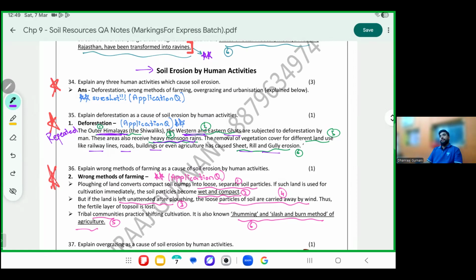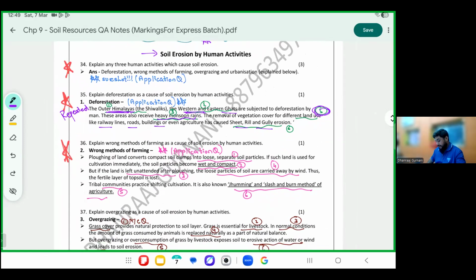When you cut down the forest, which parts? Himalayas, Western Ghats, Eastern Ghats. Heavy downpour will take away the soil. Please mark this point number 5. If you cut the forest for human use like railways, roadways, and all, this will also cause sheet, rill, and gully.